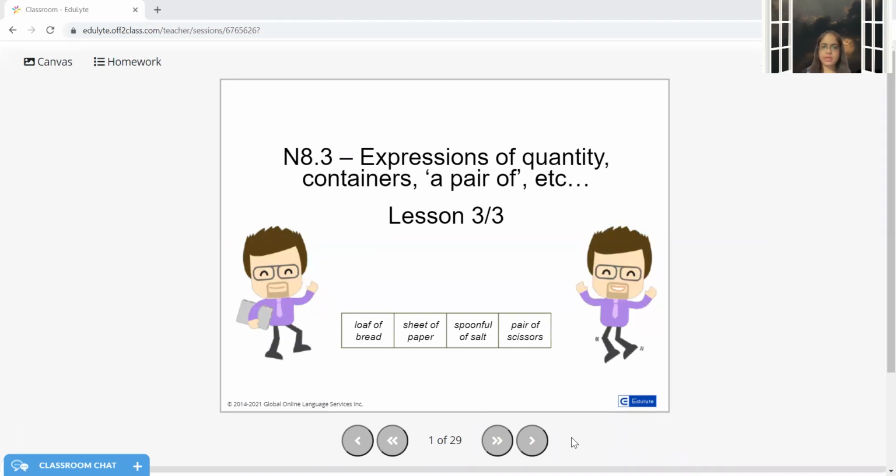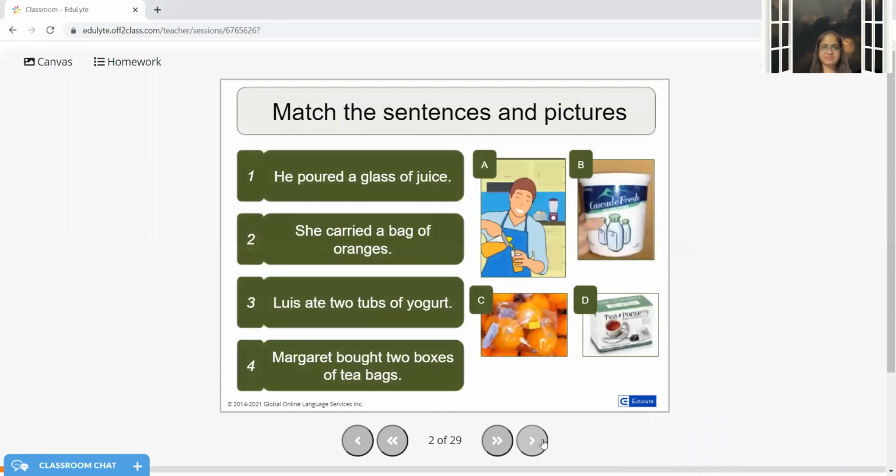So I'm sure when I was saying these examples, you were able to frame the picture in your mind as per the quantity that I am trying to illustrate. Now let's continue with this further. He poured a glass of juice. It is correct. I'm talking about the quantity. The quantity is 1 glass of juice. Second is a bag of oranges. Okay. It could even be a basket of oranges. Fine. So this is depicting me the quantity of oranges that I have.